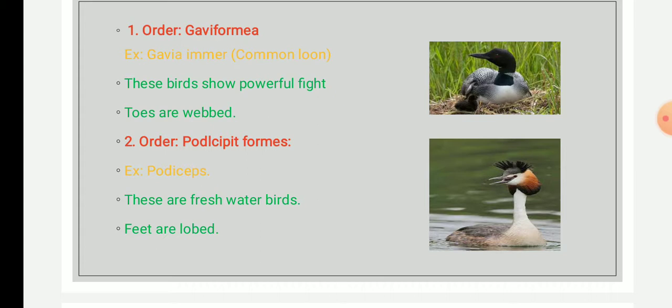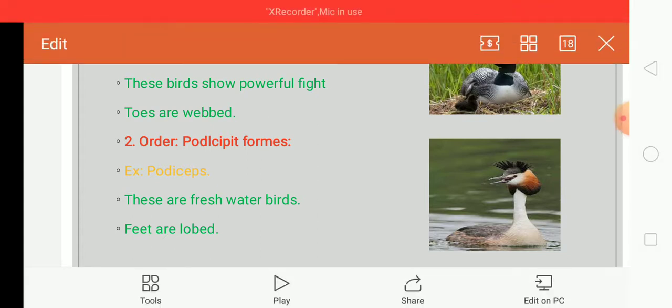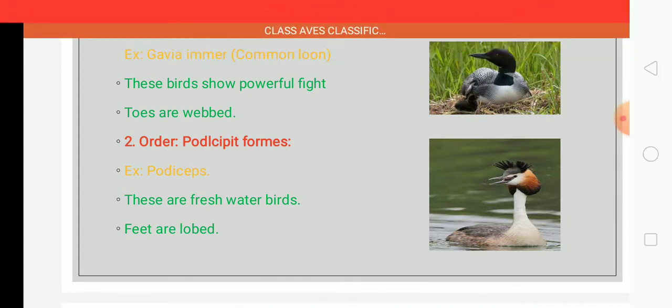The digits of the hind limbs are webbed, and the wings are short, that is, the forelimbs are modified into short wings. The eggs are laid in a nest which is a pile among the vegetation. An example of this order Gaviformes is the common loon.